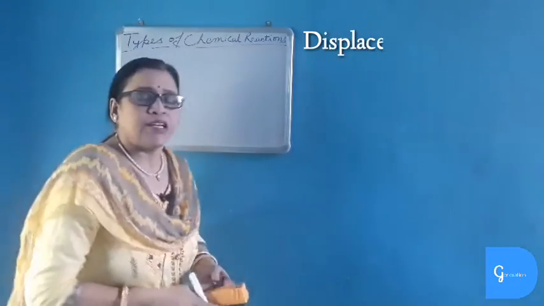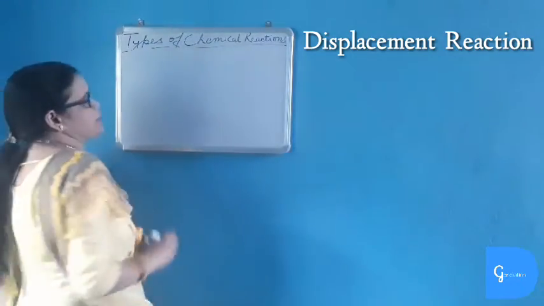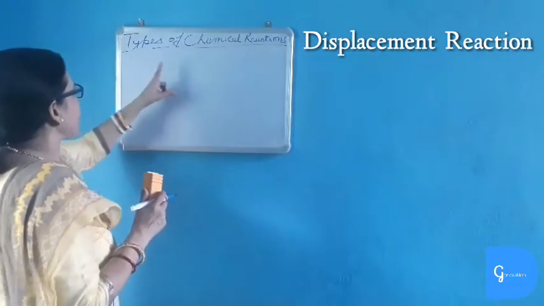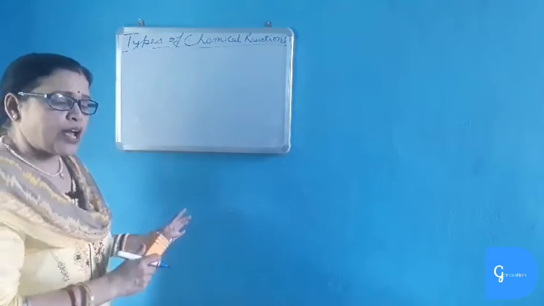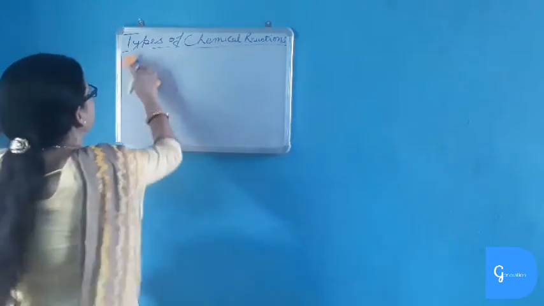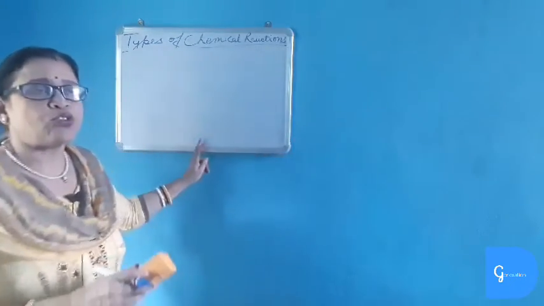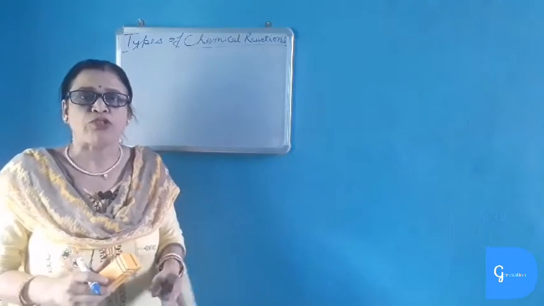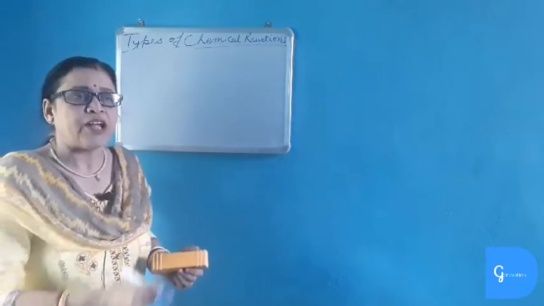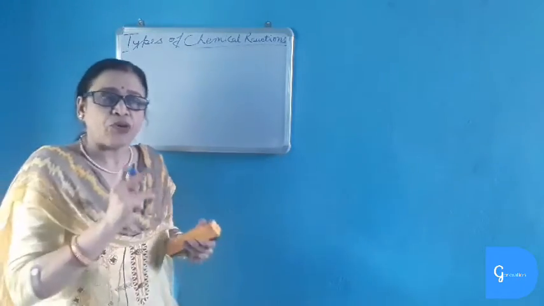Now the third is displacement reaction. In displacement reaction, the more reactive metal displaces the less reactive metal from its compound and takes its place. Now to know which one is more reactive, we must know the reactivity series. In the periodic table, you will learn more about this reactivity. But for this chapter and for displacement reactions, a few examples are given.